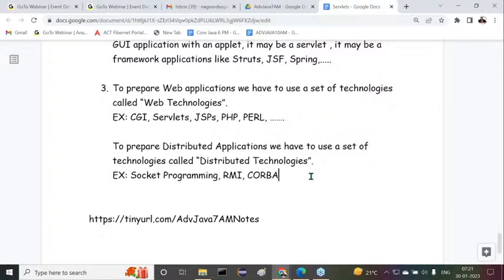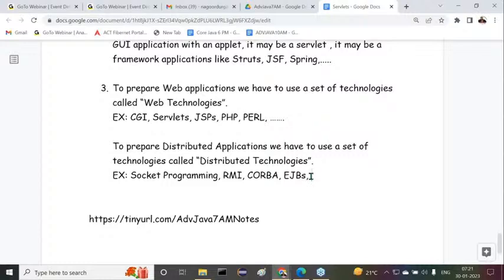CORBA, Common Object Request Broker Architecture. It's one type of distributed technology. Next after that, EJBs, Enterprise Java Beans. This is another one.